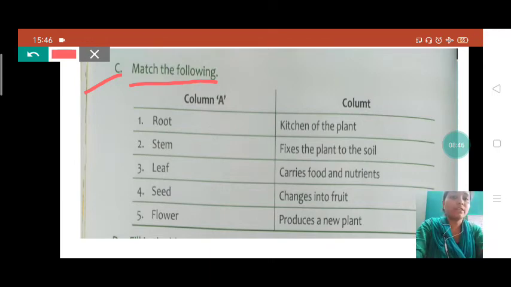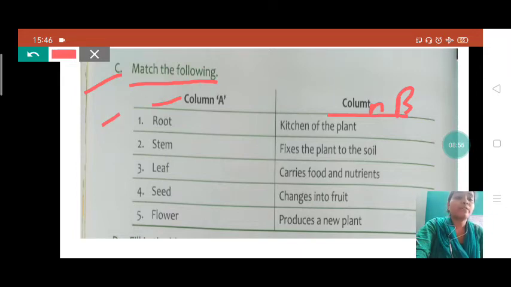See the first one. This is column A and this is column B. The first one is root. To where will we match it? Root. Kitchen of plant? No. Fixes the plant in the soil? Yes, we have discussed, student.